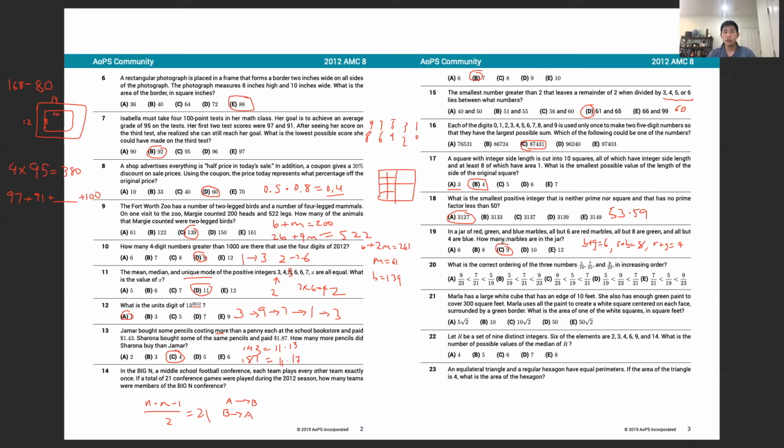Problem 20. What is the correct ordering of the 3 numbers 5/19, 7/21, and 9/23 in increasing order? So the key here is that each of the numerators is 14 less than the denominator, and therefore we can write them as 1 minus 14/19, 1 minus 14/21, and 1 minus 14/23. Since we know that 1/23 is smaller than 1/21, and that's smaller than 1/19, we can just reverse engineer that and come up with B.